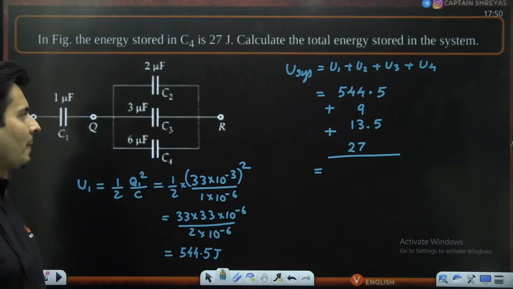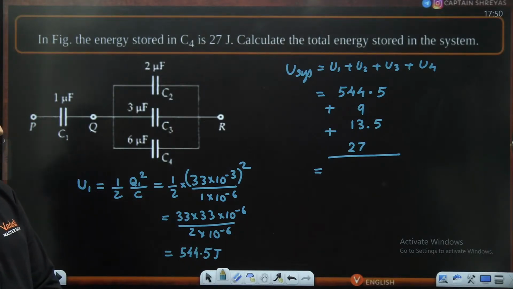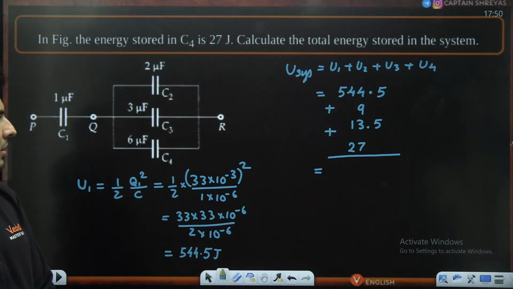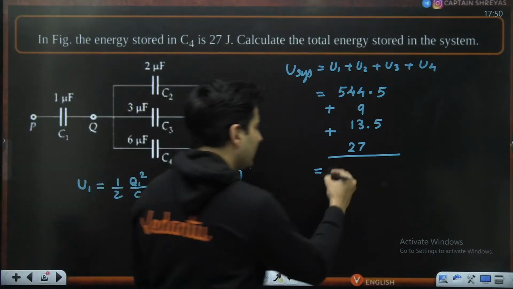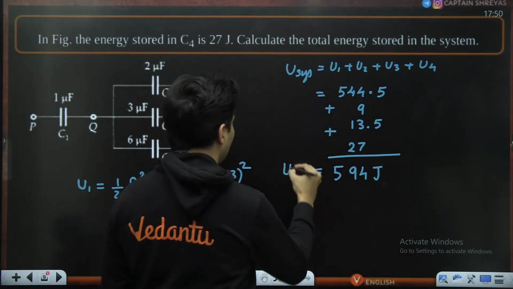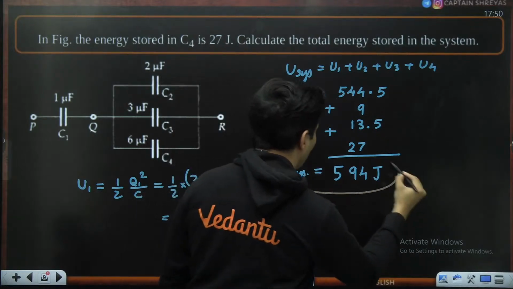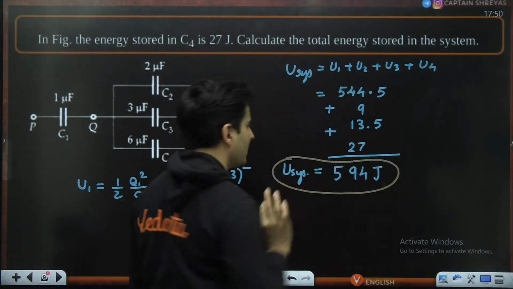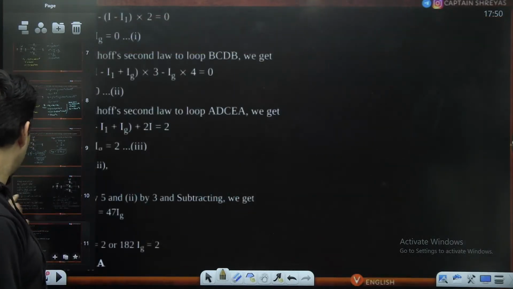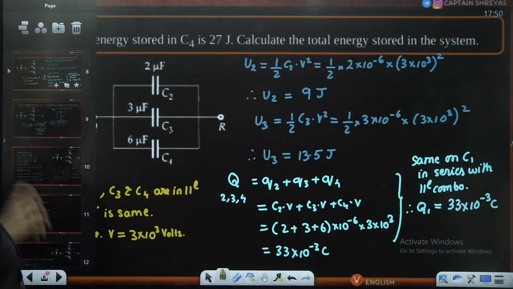0.5 and 0.5 is 1. And 13 and 27, that's 40, 50, 594. Yes, that is 594 joules. That is the potential energy of the system. So finally, when you get the answer, do not forget to box it and also always check whether the units are correct. That is our job, to check. Yes, 594 joules. Perfect. We have got the answer.